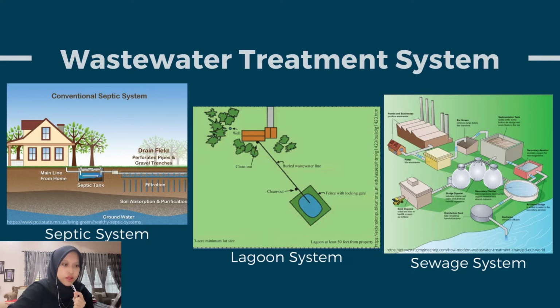Solids remain in the tank while liquids exit to the drain field. Since the solids sink to the bottom, septic tanks need to be routinely emptied and maintained to avoid potential issues, because over time the sludge will increase, and if it isn't dislodged in time, some of it will come out together with the effluent and go directly to the distribution box and the drain field, and it could contaminate the water.